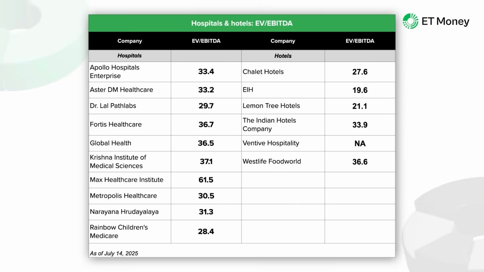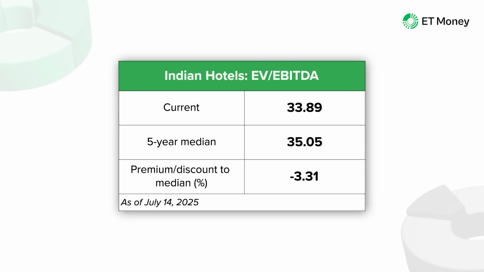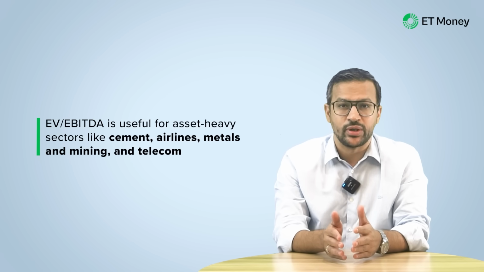Now, you can also use a company's historical values of EV to EBITDA to make sense of its current valuations. Take a look at the current EV to EBITDA values of the hospitals and the hotels that we just saw. And if we compare Indian Hotels' current EV to EBITDA to its historical median, the stock is at a slight discount. Now, apart from hospitals and hotels, the EV to EBITDA ratio is also useful for sectors like cement, airlines, metals and mining, telecom, etc. The next case when a company can have a high PE ratio is when it has robust growth prospects.